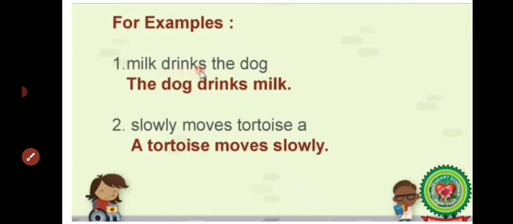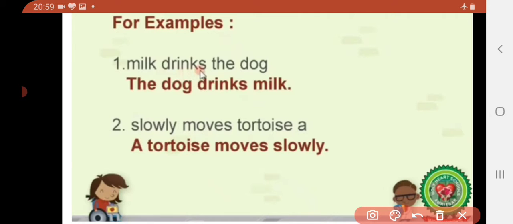Other examples. Milk drinks the dog. Do these words make any sense? No. The correct sentence is: the dog drinks milk. Now, the next one is slowly moves tortoise up. A tortoise moves slowly.